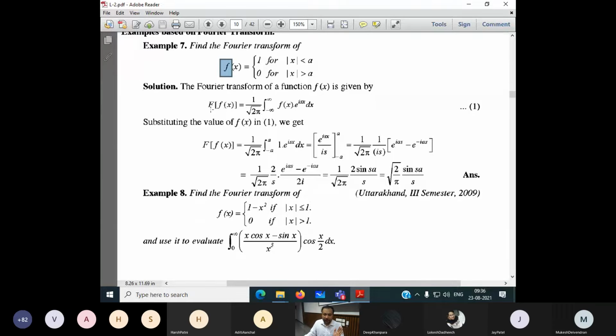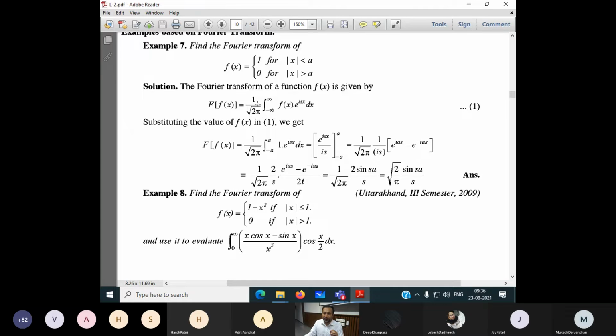Now, the Fourier transform of the function f of x is given by our formula. The Fourier transform of the given f of x is 1 by